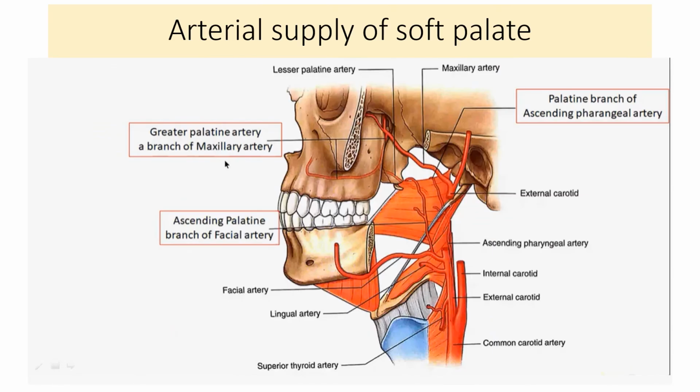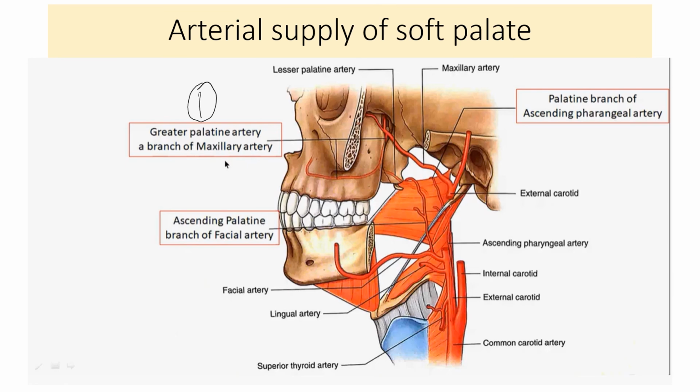Coming to the arterial supply of soft palate. Soft palate is supplied by the palatine branches of the maxillary artery, facial artery, and ascending pharyngeal artery. So there are three arteries. The greater palatine branch of the maxillary artery. So this greater palatine artery is going to supply the soft palate as well as the hard palate. That is the first artery.